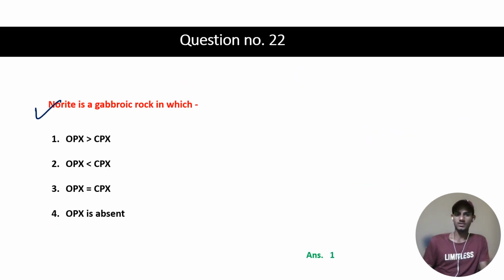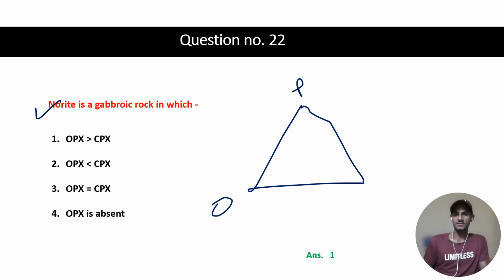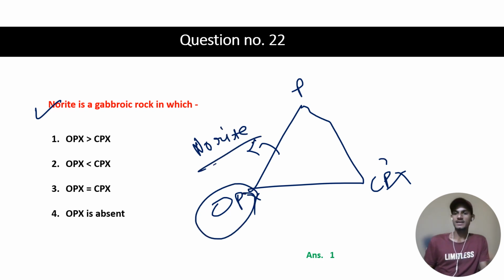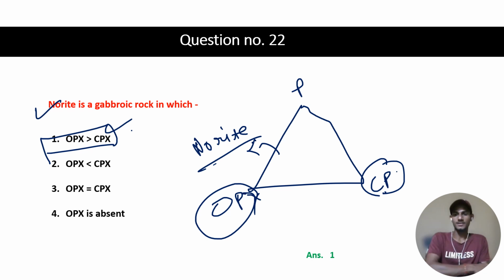Another question is the norite. Norite is a gabbroic rock in which, as in the previous slide I told you about plagioclase, OPX, CPX, here you have the norite, and it has more OPX compared to the CPX. So here the first option, OPX is greater than CPX, will be our right answer.